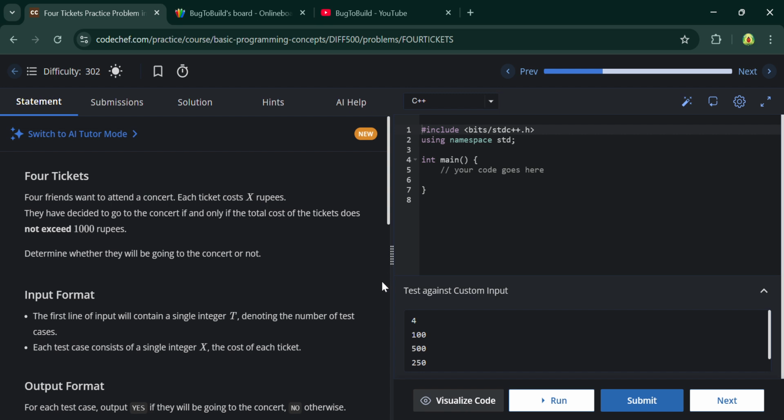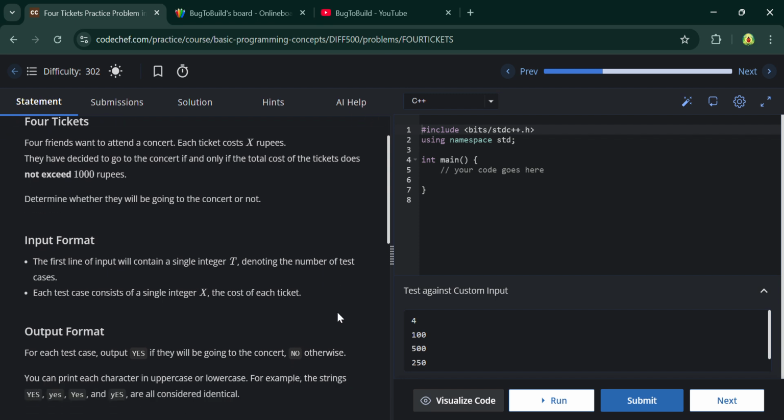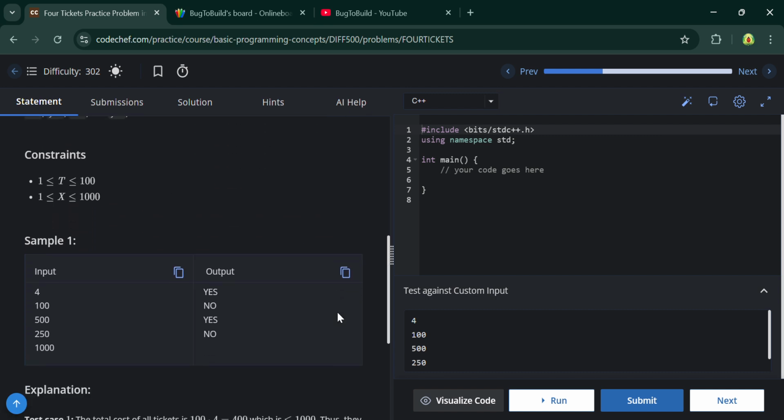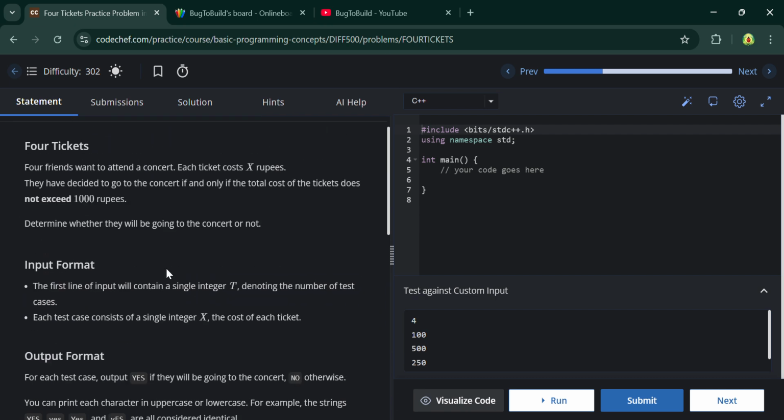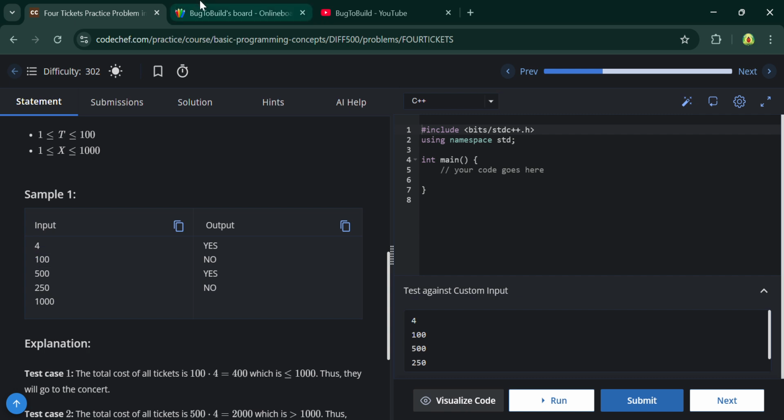Okay, so there are 4 friends and they decided to attend the concert. They have decided that if the cost of the tickets is more than 1000, then they will not attend the concert. So you just have to determine whether they are able to attend the concert or not. The tickets collectively should not exceed 1000. So you just have to check the total cost and whether they are able to go to the concert or not.